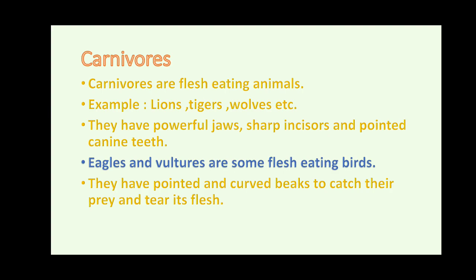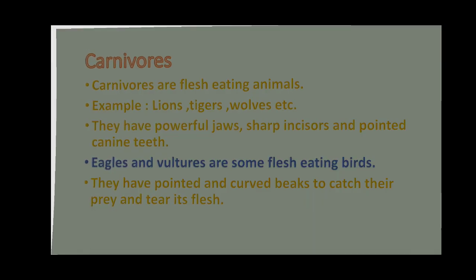Among animals, some are carnivorous, and under the birds category also, some birds are only carnivores, meaning they eat only the flesh of animals. What are the examples? Eagles and vultures. They don't eat any plants, right? They eat only the flesh of other animals. Understand?